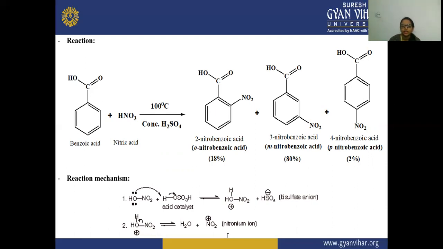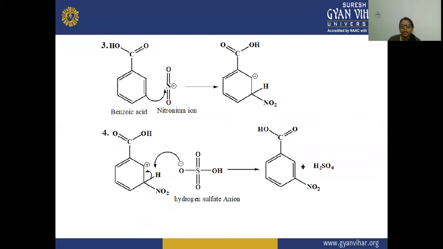So here you can see the nitration reaction mechanism. Here the nitric acid is reacting with the acid catalyst, that is H2SO4, and there is a formation of the bisulfate anion, and a cation is also formed. After that, this cation undergoes an irreversible reaction, and there is a formation of the nitronium ion. So the nitronium ion is formed here. After that, this nitronium ion reacts with the benzoic acid at the meta position.